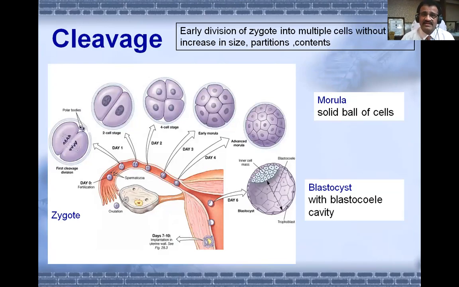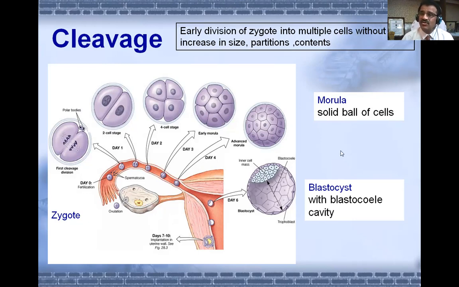So if we start right from ovulation, fertilization takes place in the ampulla of the fallopian tube, and then on the first day there is a division into 2, then 3, 4, 5. Likewise on day 3 you get an early morula, and by day 4 you get an advanced morula. And by the time it comes into the uterine cavity, day 6 comes. And here the morula solid ball is getting converted into a hollow ball, and that is called a blastocyst.